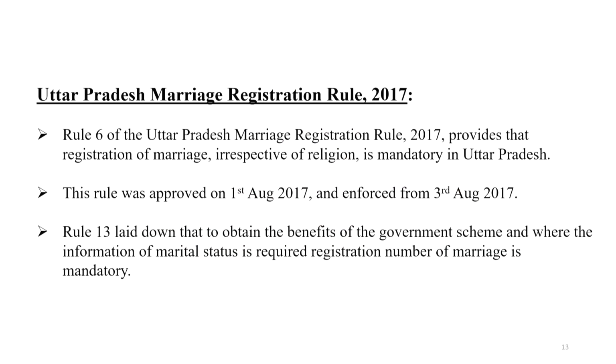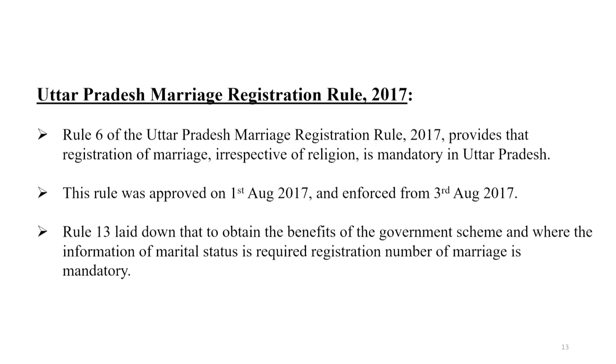This rule clearly mentions that in Uttar Pradesh compulsory registration is required, meaning any person, whether Muslim, Christian or Hindu, is bound to register their marriage under this rule. Section 6 is very particular about this and provides that registration of marriage irrespective of religion is mandatory in Uttar Pradesh.